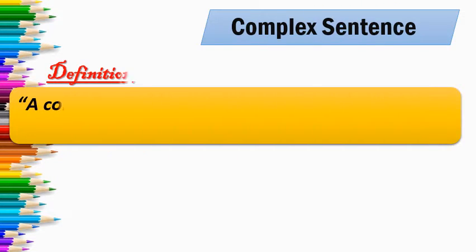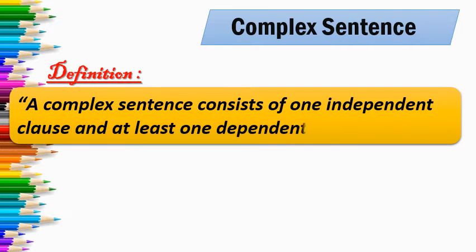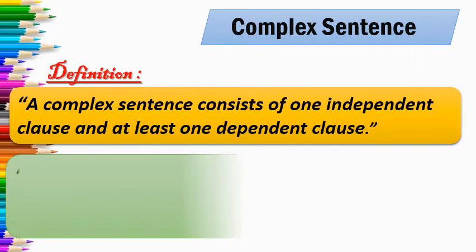Now let us see what is a complex sentence. A complex sentence consists of one independent clause and at least one dependent clause.